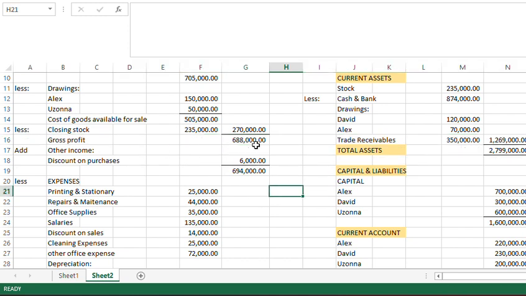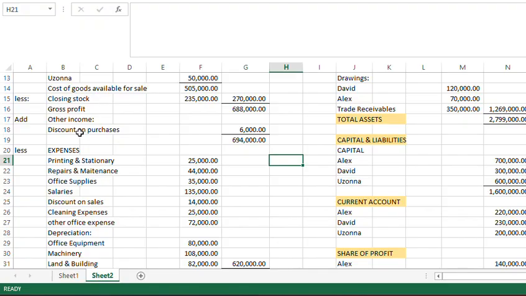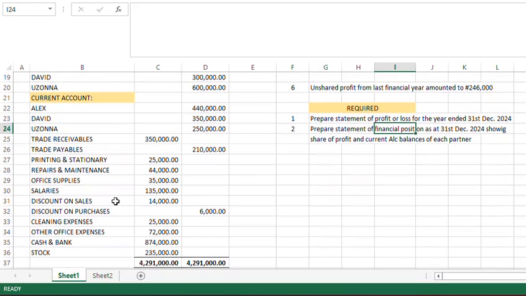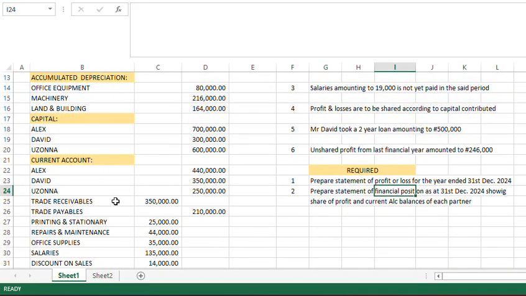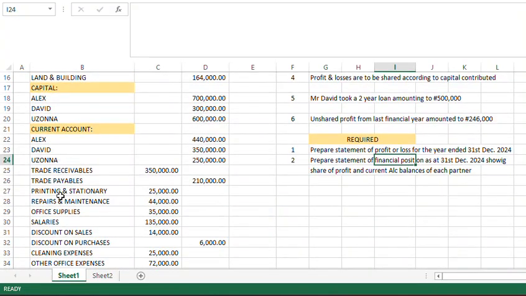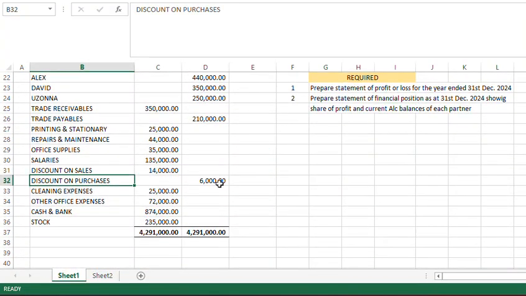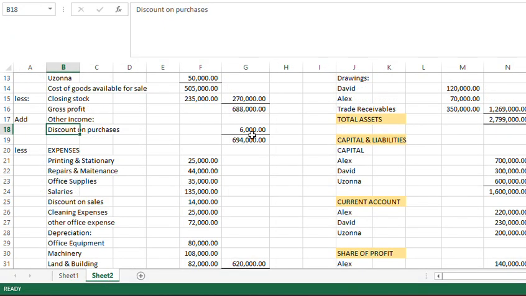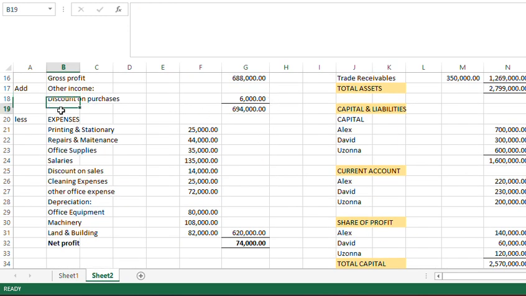Then after gross profit, there might be other form of income that the company might receive. And in this case, we have discount on purchases, which is also known as discount received. We only receive discount when our suppliers give us discount. So that is why it's called discount on purchases. So our discount on purchases here is how much? I think it is here. Yes, you can see discount on purchases is 6,000. So we have here 6,000. So this is known as the total income. I call it total income.